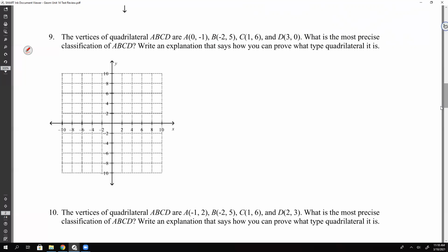So let's plot them. So A is at 0, -1. So right here. So there's A. B is at -2, 5. C is at 1, 6.